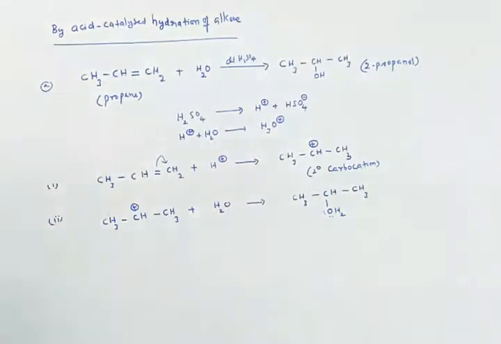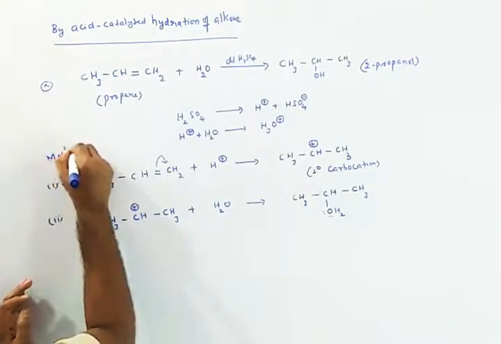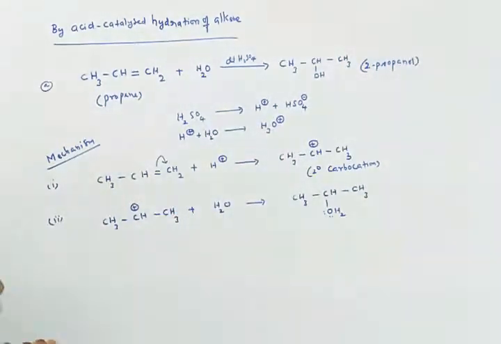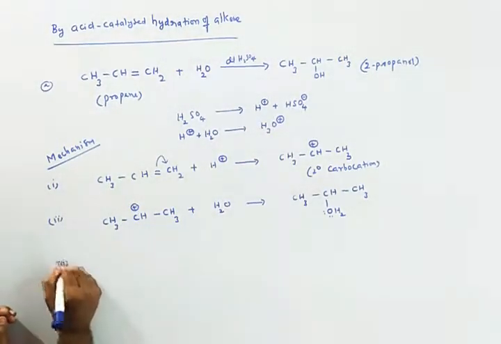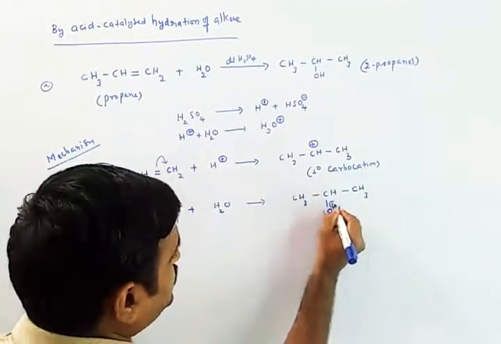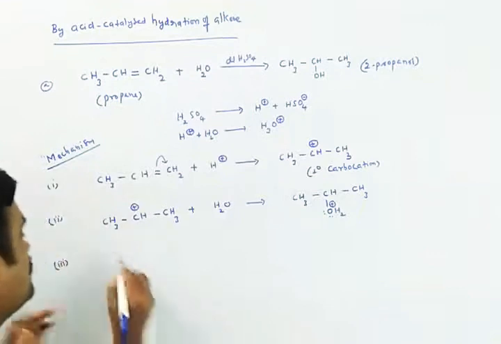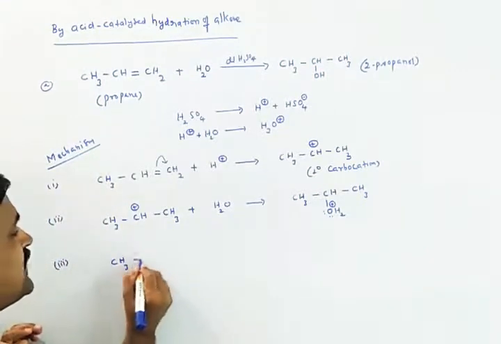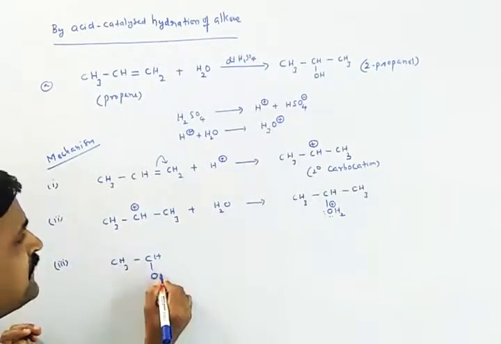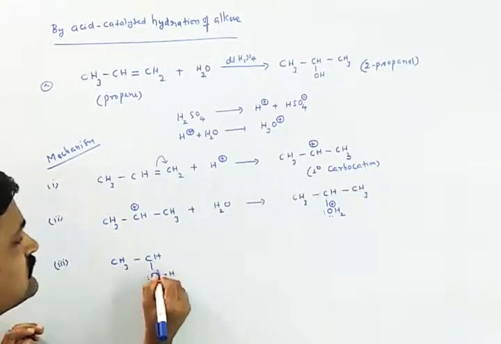But coming to the point here, in this mechanism, the third step we have discussed is called deprotonation, or removal of proton. That can easily be done when this positively charged oxygen, the hydronium ion, is converted into a hydroxyl group. See, this is CH3CH OH.